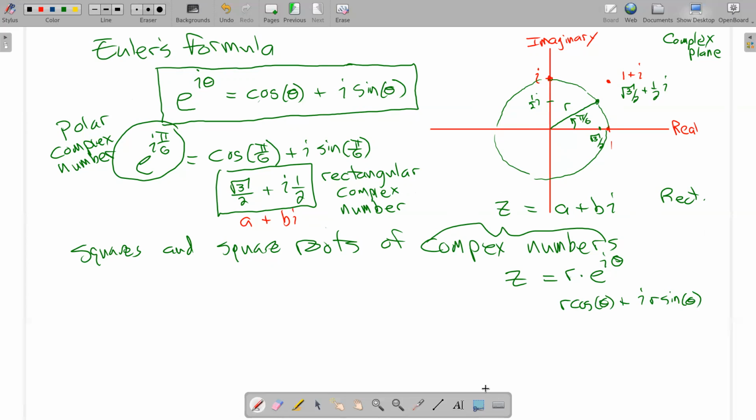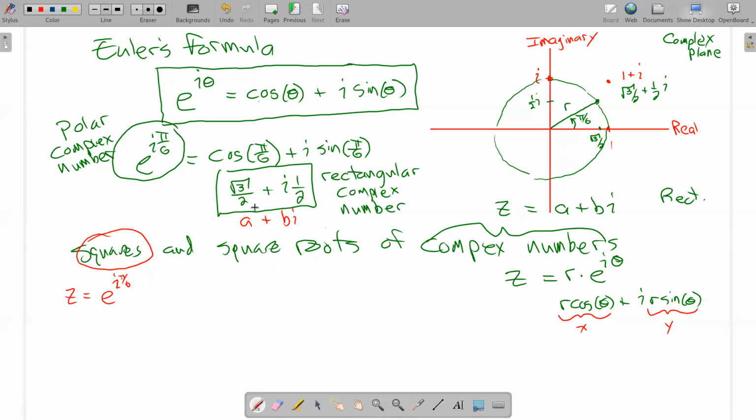And if you think back again to the relationship between polar and rectangular, remember that r cosine theta is how we describe x values in our original interpretation of trigonometry, and r sine theta is how we describe y values. So this formula right here links polar and rectangular views of complex numbers. All right, so now for a square. I'm starting with this number z equals e to the I pi over 6.